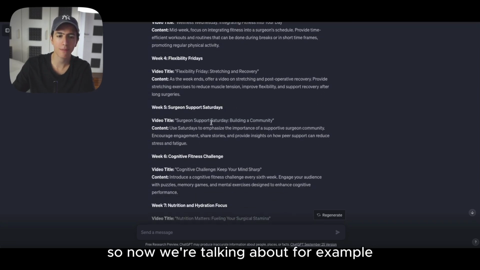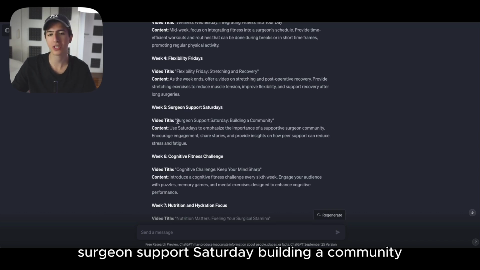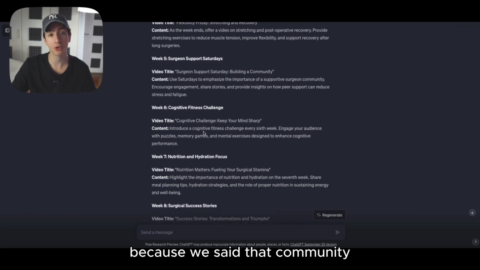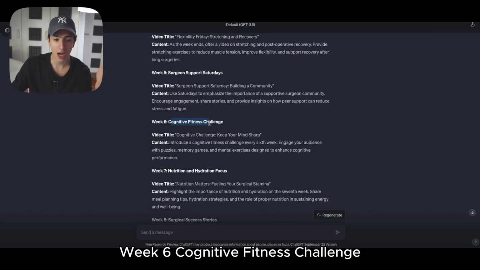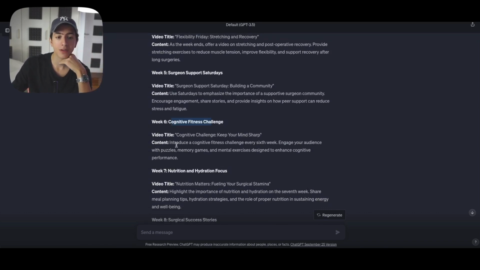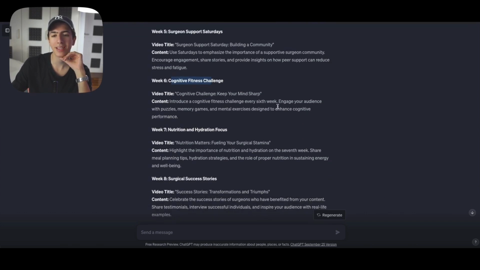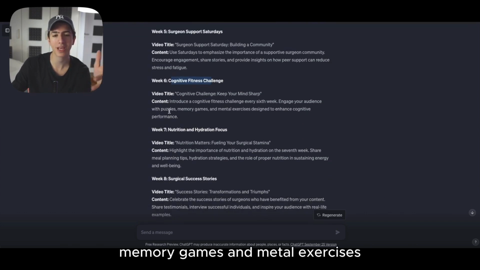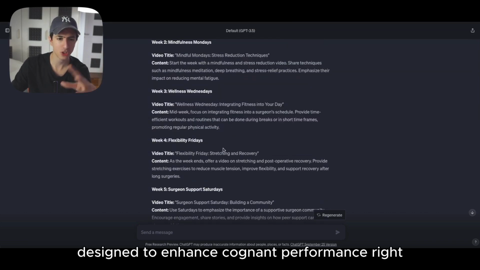Now we're talking about, for example, week 5, Surgeon Support Saturdays. Surgeon Support Saturday, building a community, because we said that community is one of the problems of our target avatar. Week 6, Cognitive Fitness Challenge, keep your mind sharp. Let's see the content. Introduce a cognitive fitness challenge every 6th week. Engage your audience with puzzles, memory games, and mental exercises designed to enhance cognitive performance. So we got all of this.